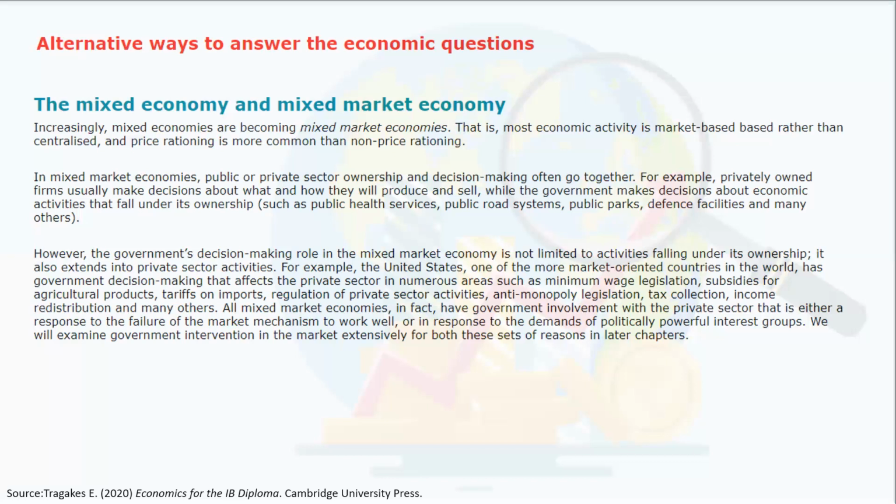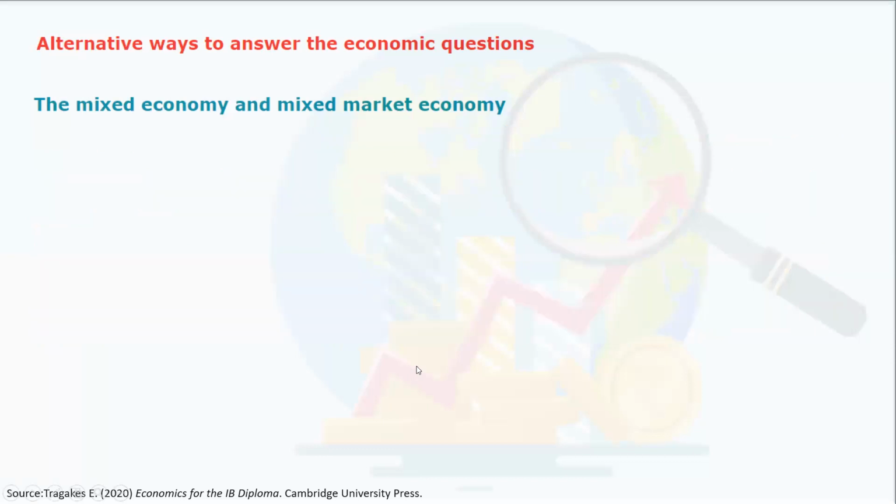Okay, so this is either a response to the failure of the market mechanism to work well, or in response to the demands of politically powerful interest groups. So you can see it in these two ways. We are going to examine government intervention in the market extensively in the chapters that come after this one.